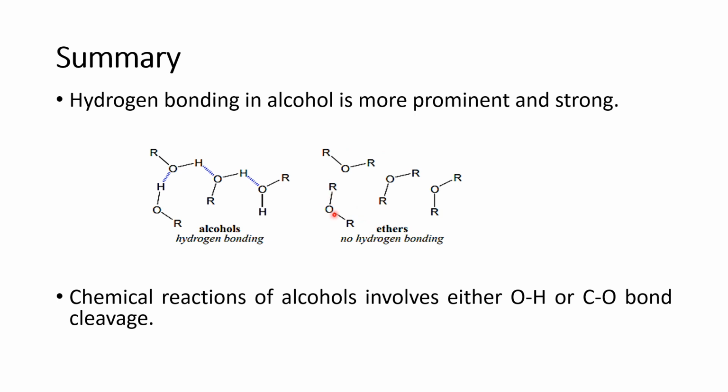As you see, on both sides of oxygen there is an R group. R represents an alkyl group, which is a chain of carbon. The second point is that all the reactions you have observed before include either the cleavage of the O-H bond or the cleavage of the C-O bond.